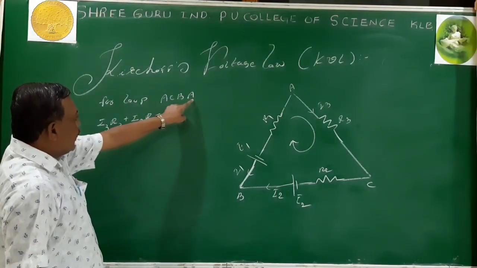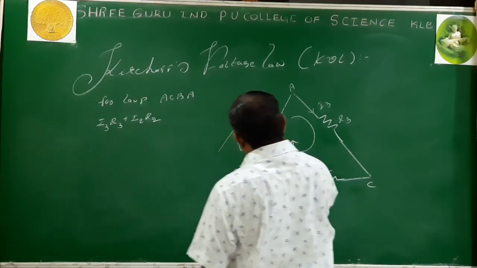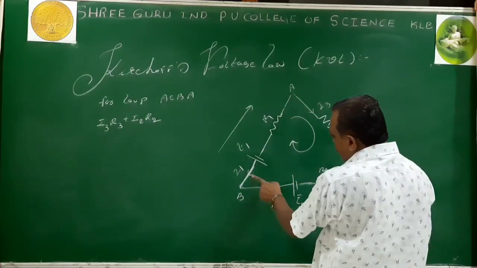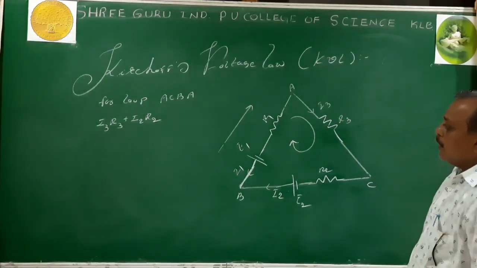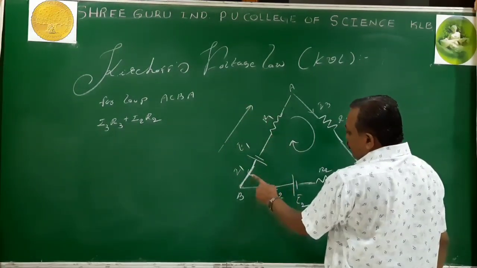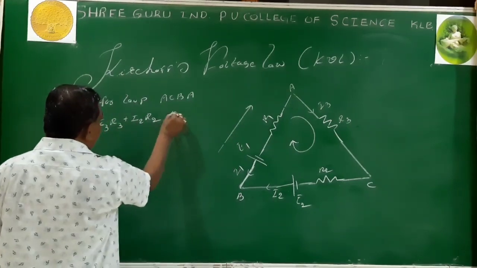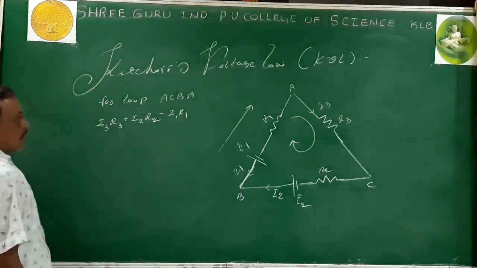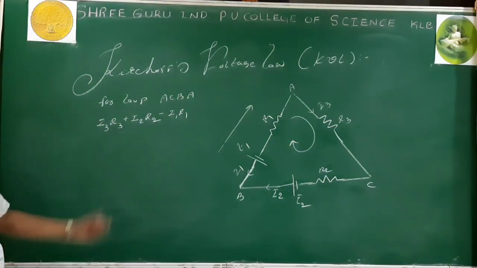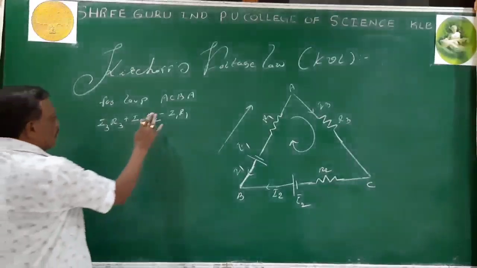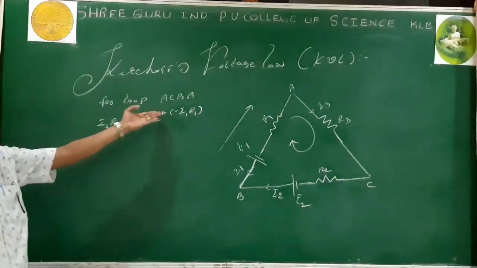Then finally B to A. I am tracing the path B to A, but the direction of the current is opposite to the direction of the motion. Then what is the IR product? The IR product is taken as negative. So I1 R1 is negative, minus I1 R1. We have started from the point A and reached the point A, so we have completed one loop. So the sum of IR product is plus I3 R3 plus I2 R2 minus I1 R1.